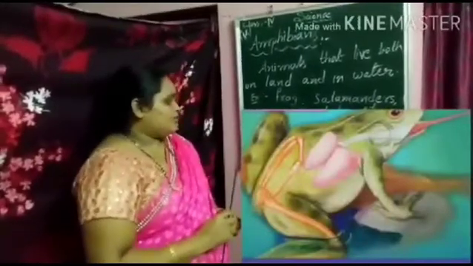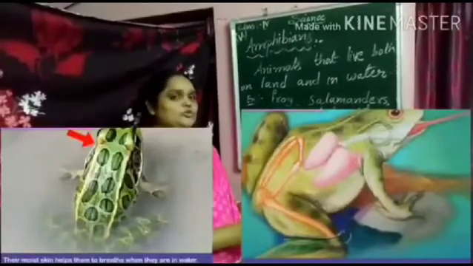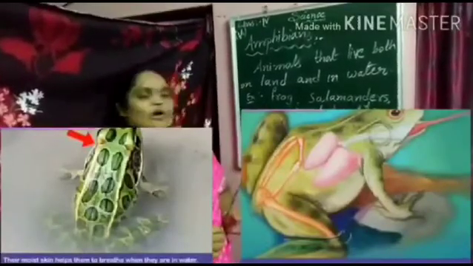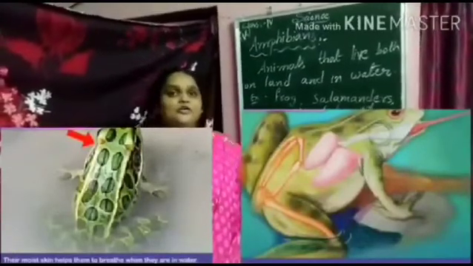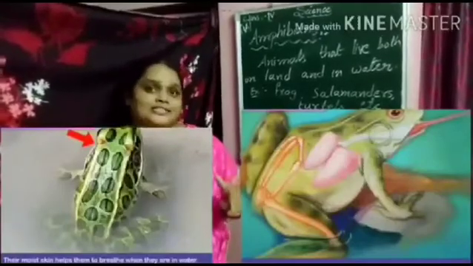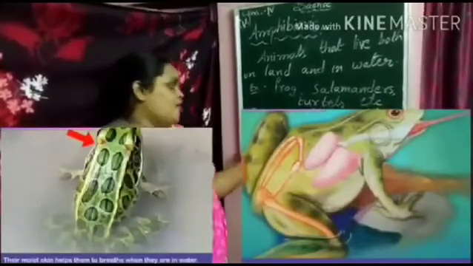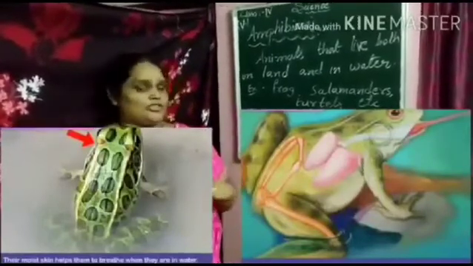Their moist skin helps them to breathe in water. That means amphibians have two breathing organs: lungs to breathe on land, and moist skin to breathe in water.